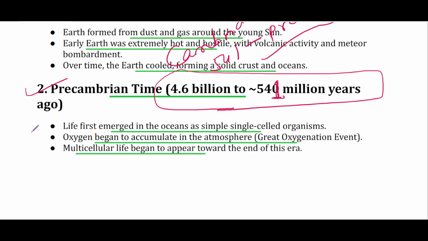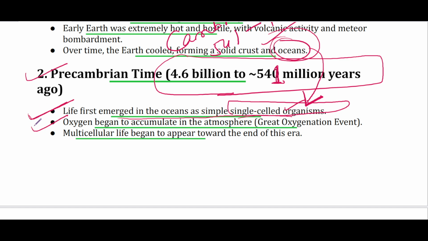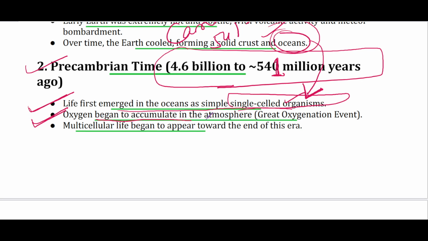So in the pre-Cambrian time, life emerged in the ocean as simple cell organisms, क्योंकि oceans बने, ocean formation आपको बता दिया. Then in those oceans, because of the coming together of various products and the synthesis, they formed the primordial soup, और उन्हीं primordial soup में formed the first unicellular organism. Then, because of the rise of photosynthetic algae and photosynthetic bacteria, oxygen began to accumulate, and this event is known as the great oxygenation event, which is related to photosynthetic bacteria.